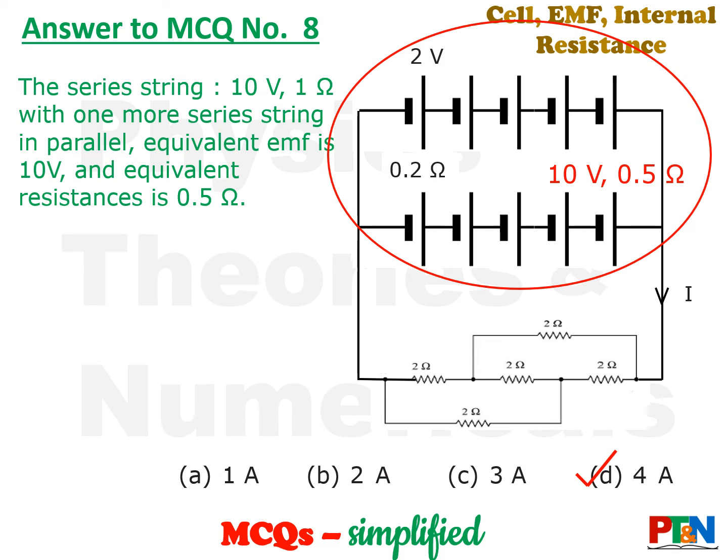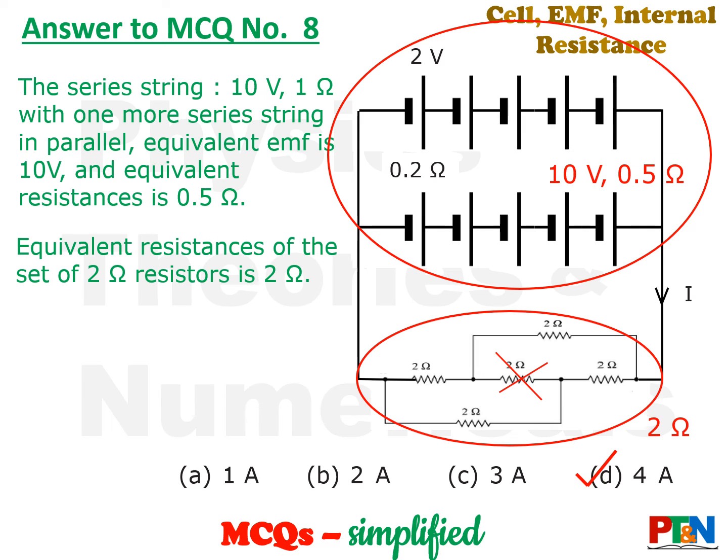Now you need to handle the resistor set. The resistor is a known kind of resistance combination for you. The middle resistor gets cancelled because it's in Wheatstone bridge configuration. So it is basically 2 ohm plus 2 ohm, that is 4 ohm, 2 number 4 ohm strings in parallel, so it will be 2 ohm. All the 5 resistors can be replaced by one 2 ohm resistance. So now you need to calculate the current. That's easy. So current will be 10 volt by (2 plus 0.5), that is 4 ampere.